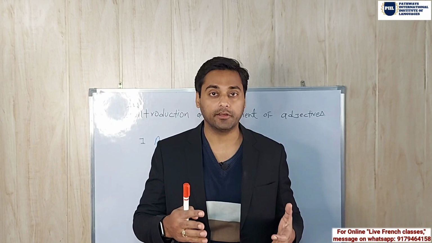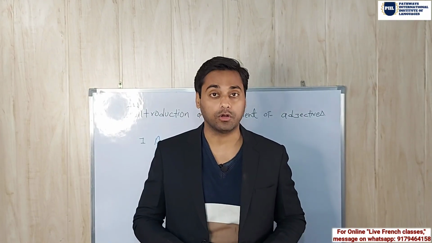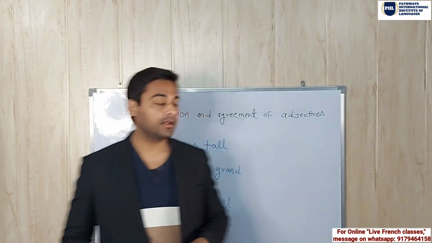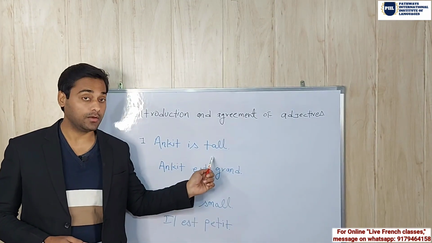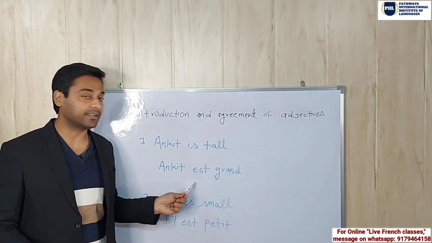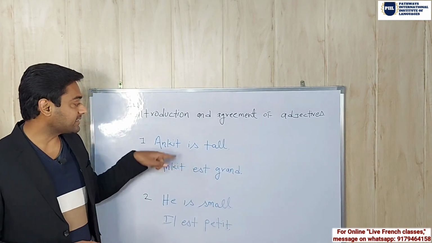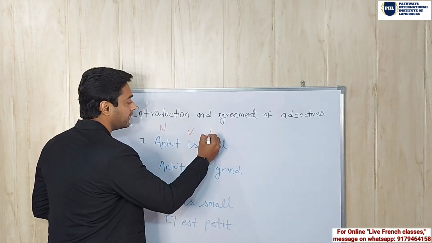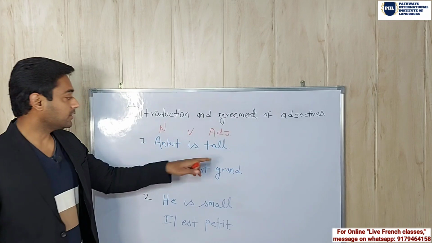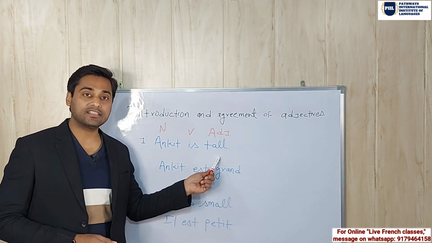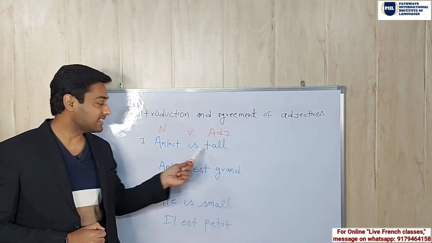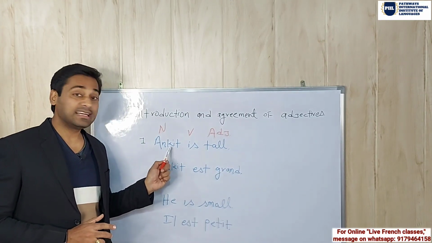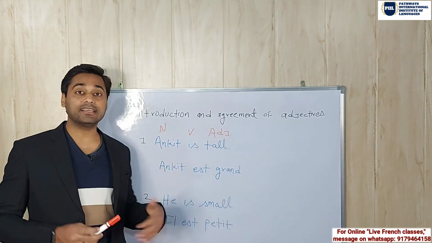See, an adjective is a word that describes a noun or a pronoun. For example, look at this sentence. Ankit is tall. Ankit est grand. This I have written in French. So in this sentence, Ankit is a noun, is a verb, and tall is an adjective. So what this sentence is telling us is that this adjective is describing this noun. This adjective is telling us something about this noun Ankit, that Ankit is tall.